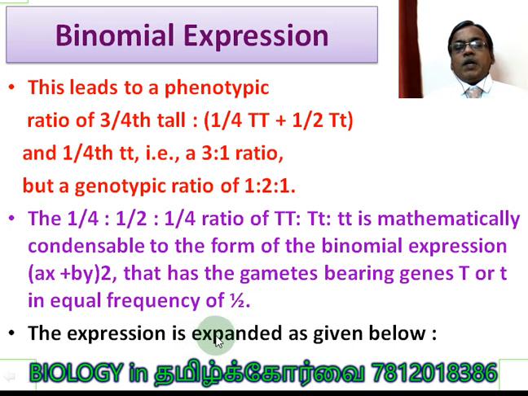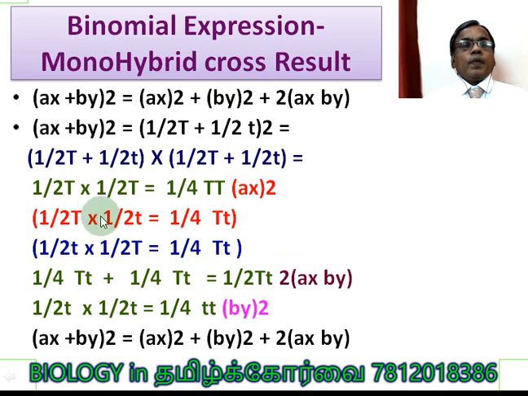The expression is expanded as given below. Now this expression (a + b) whole square can be expanded. Let us see. Now you can see the binomial expression of the monohybrid cross result. (a + b) whole square is equal to a square plus b square plus 2ab. If you are a mathematics student, you can understand it very easily. So this is the expansion of (a + b) whole square. Now we are going to apply the equal frequency of capital T and small t here as a and b. Assume a stands for capital T and b stands for small t.